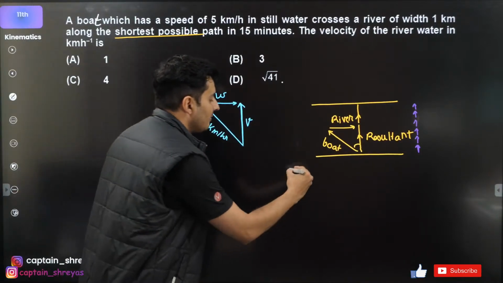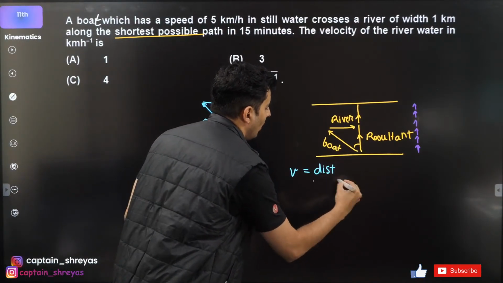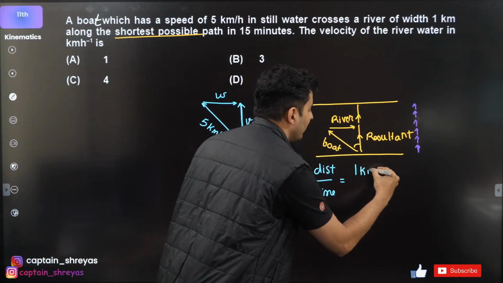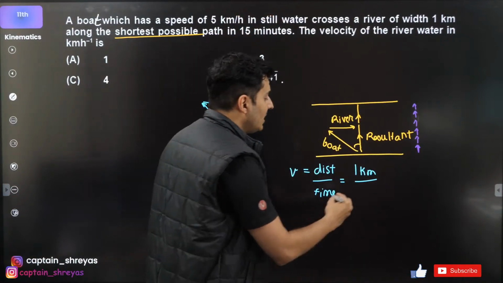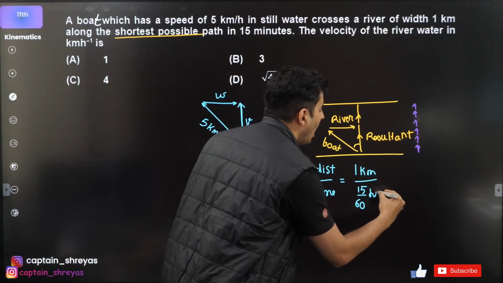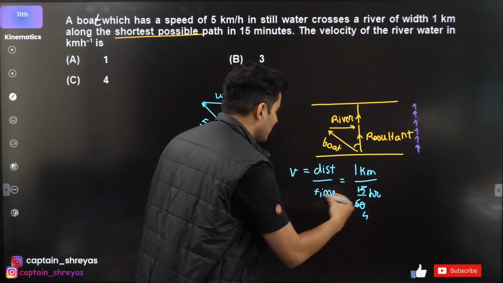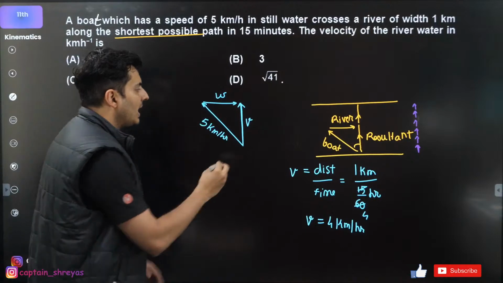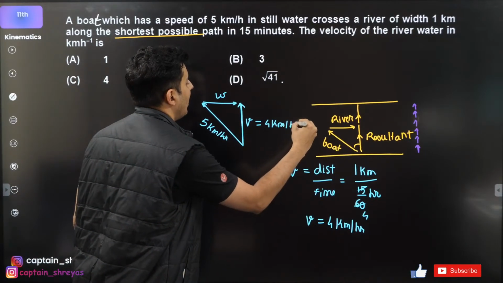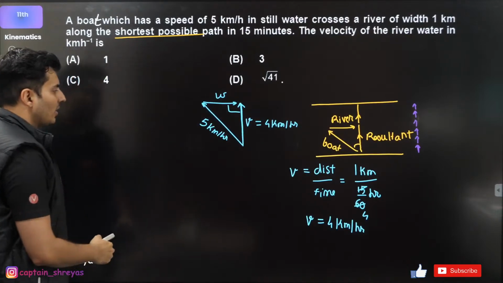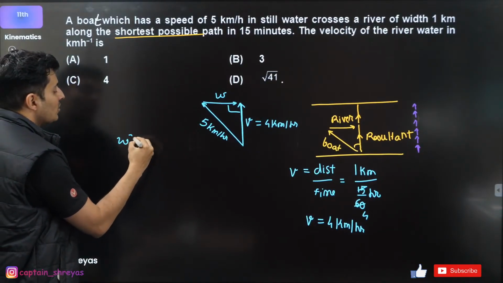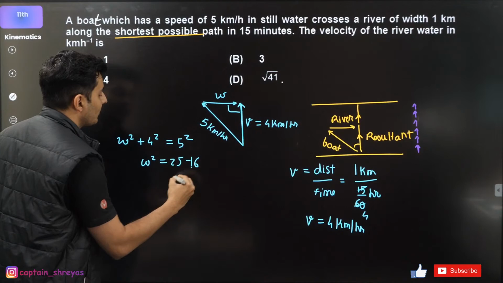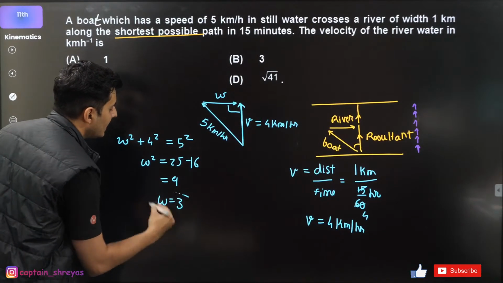So I think I can use V is equal to distance upon time. Distance is basically how much? 1 kilometer. So put 1 kilometer here. Time is 15 minutes. 15 minutes is 15 by 60 hours. So this goes with this 4 times. So velocity will become 4 kilometers per hour. Yes or no? So I got the answer for velocity as 4 kilometers per hour. So how much will be this water's velocity, river's speed? Obviously, W square plus 4 square will be 5 square. So W square will be 25 minus 16, which is basically 9. So W is basically 3.